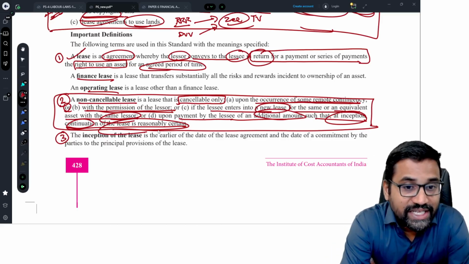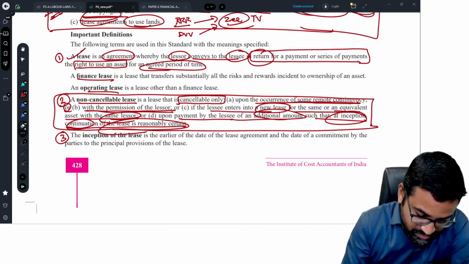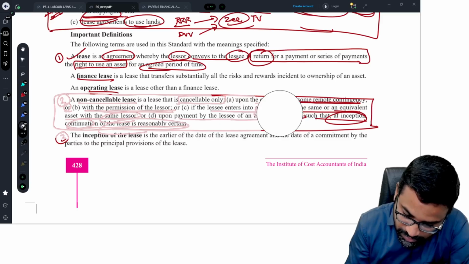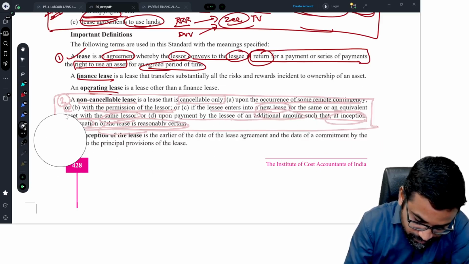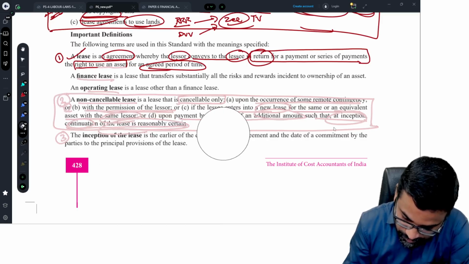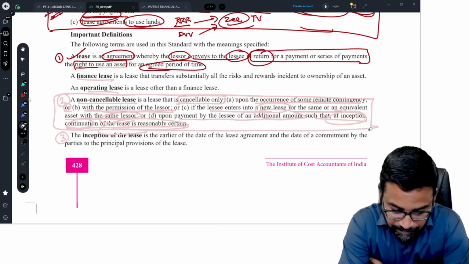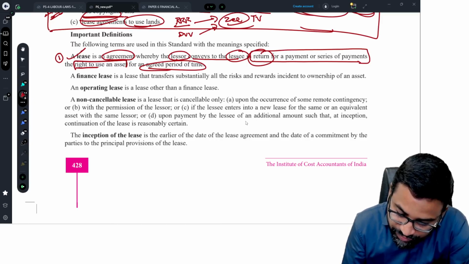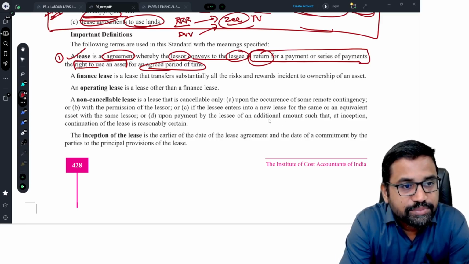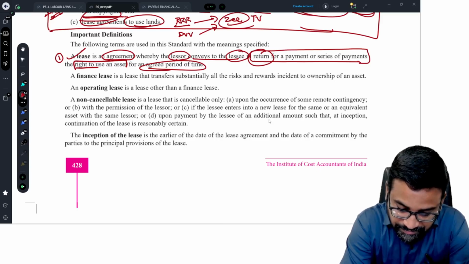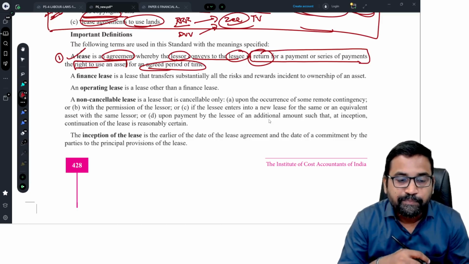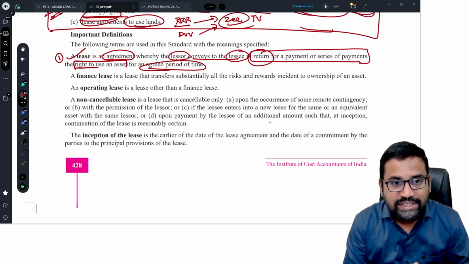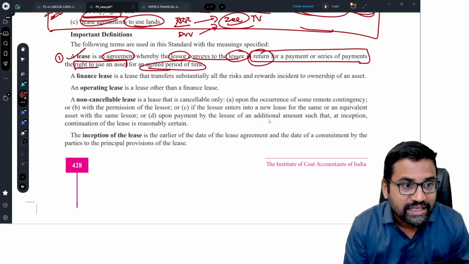Suppose there is a lease agreement which is cancelable only upon payment by the lessee of an additional amount, such that at the inception of the lease, continuation of the lease is reasonably certain.